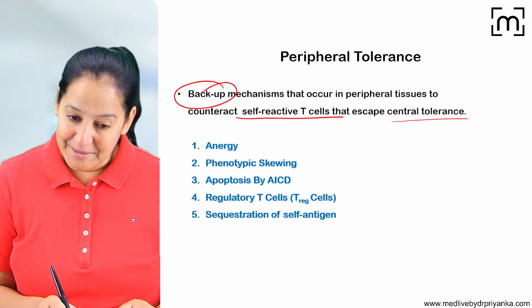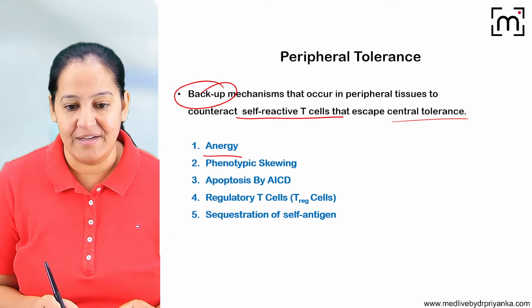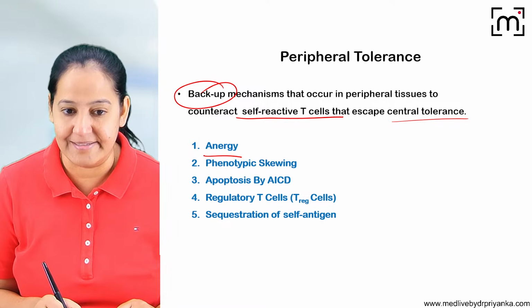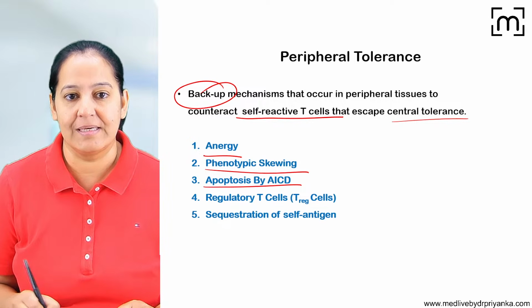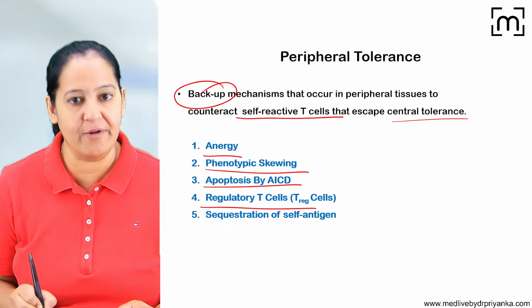So the 5 mechanisms, let me read the names. The first is anergy. See the spelling. The second is phenotypic skewing. The third is apoptosis. The fourth is regulatory T cells.